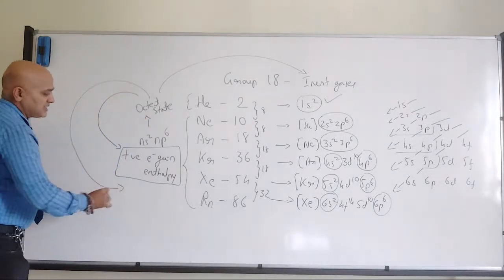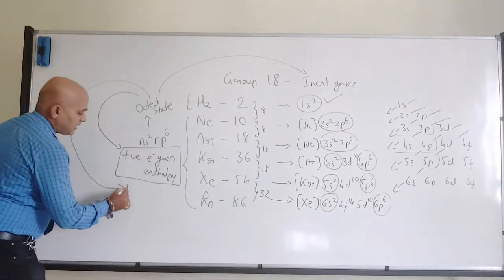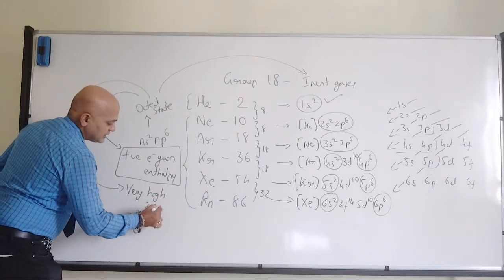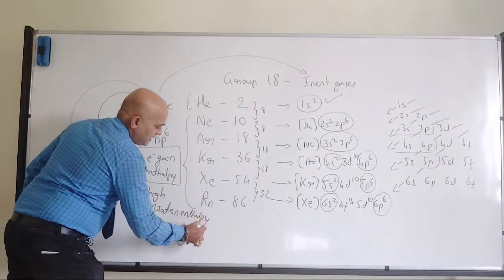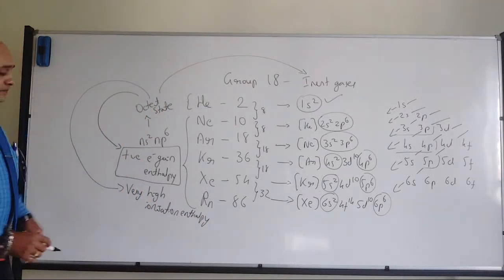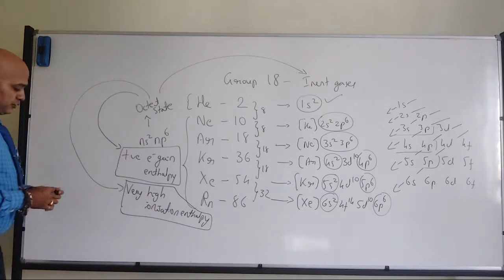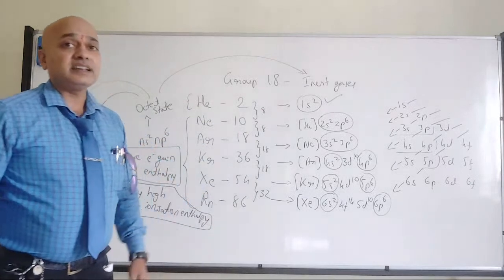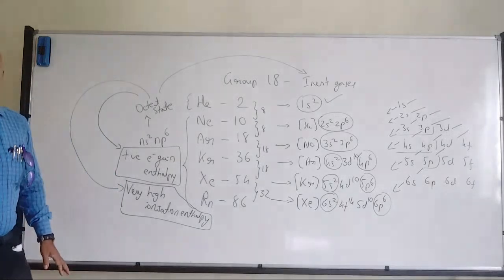Same thing, the octet state also leads to very high ionization enthalpy. So now we can tell that due to the positive electron gain enthalpy and very high ionization enthalpy, inert gases are least reactive. Our group 18 elements are least reactive.